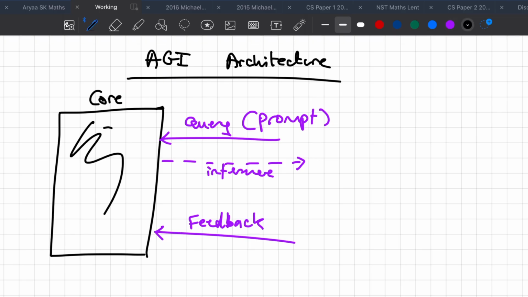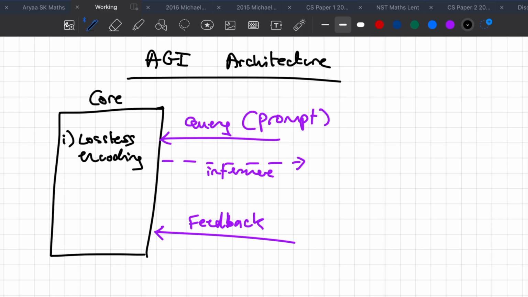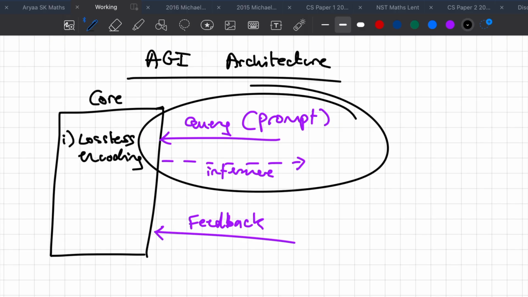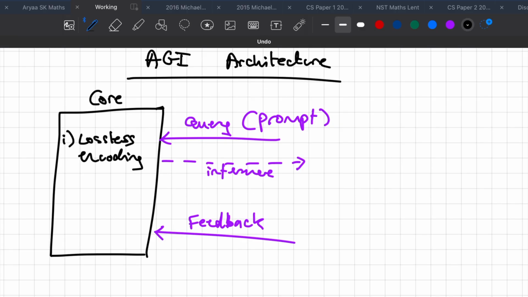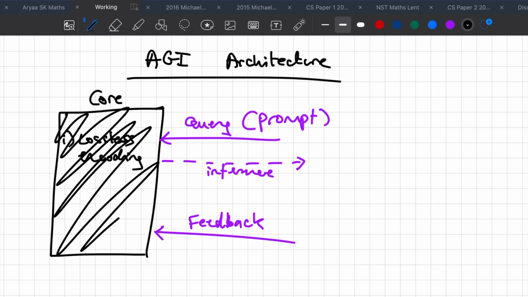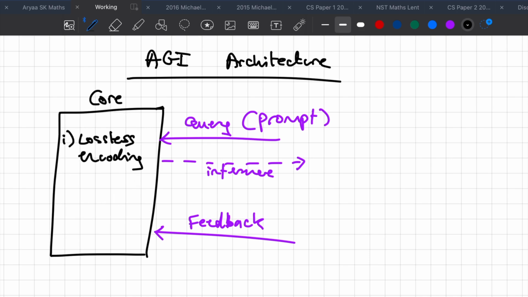And then let's just define some properties which this core should have. So the first property is that we should be able to have lossless encoding. And what I mean by this is any kind of information you send into the query, it should get saved into the store, and we shouldn't lose any. So if I query in, please can you check what events I have? I have a birthday party tomorrow. Then it should save, in whatever implementation of a memory network on top of an LLM we're implementing, the information that you're giving it. That's the first property.